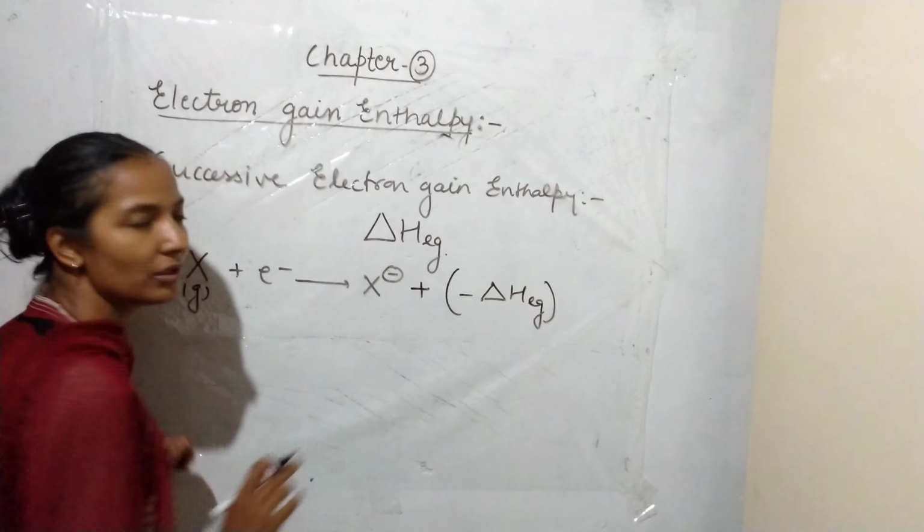Now we have the monovalent anion. That means one more electron is continuously added from the outside.